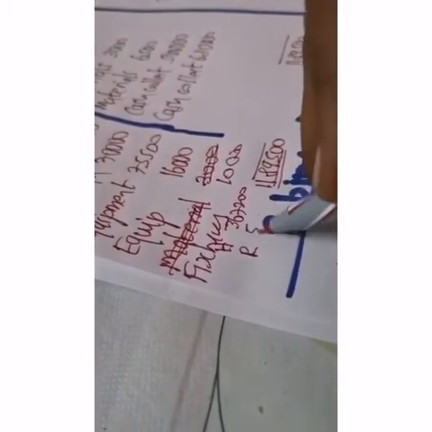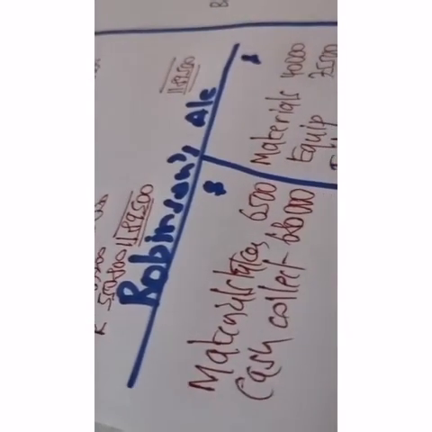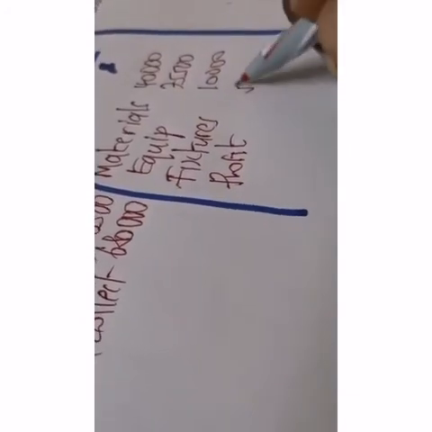Then we will have profit for Anderson and then we have profit for Robinson. Anderson profit 367,200. Then we have to transfer the profit to Robinson account. Robinson profit to Robinson account, 580,800.